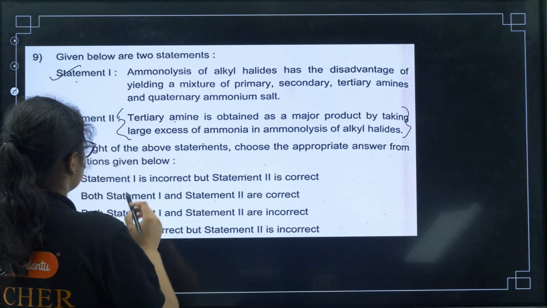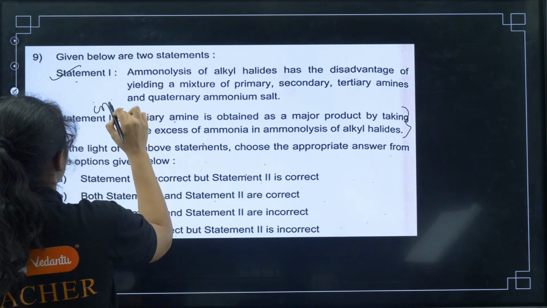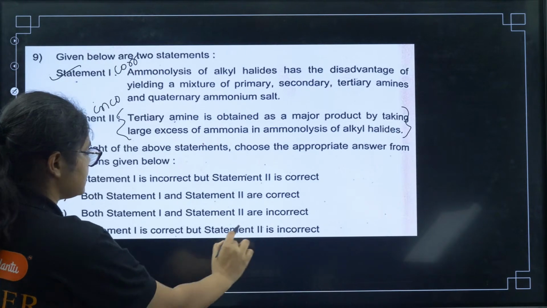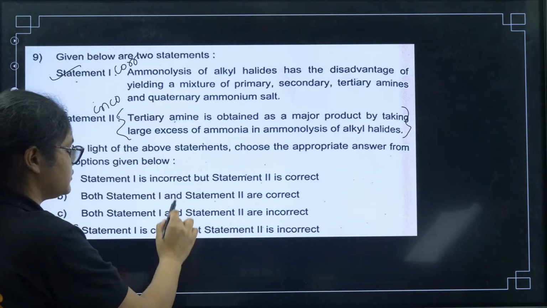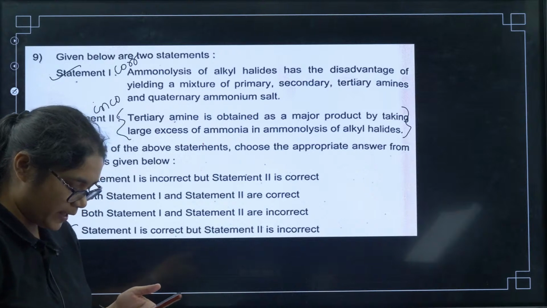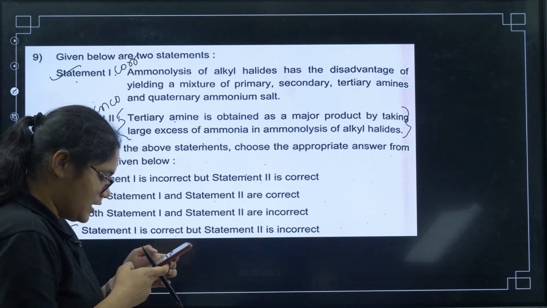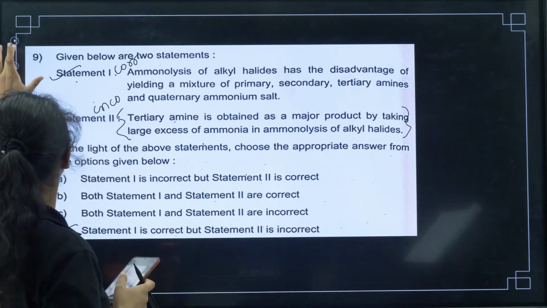Okay, so that is why statement 2 is incorrect, and statement 1 is correct. So which option do you see? That is option number D. Be very careful, the options are jumbled here. So that is why here we will get option number D. Yes, very good. Next, question number 10.